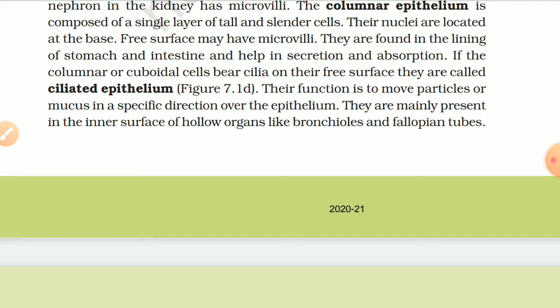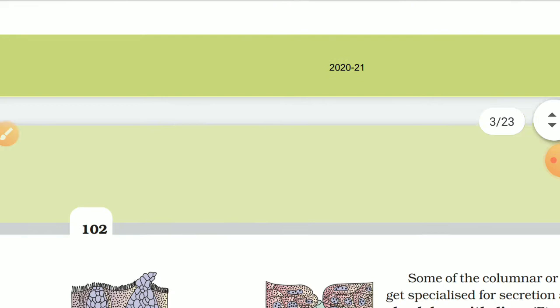If columnar or cuboidal cells bear cilia on their free surface, they are called ciliated epithelium. Figure 7.1d. Their function is to move particles or mucus in a specific direction over the epithelium. They are mainly present in the inner surface of hollow organs like bronchioles and fallopian tubes.